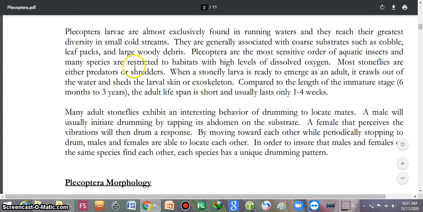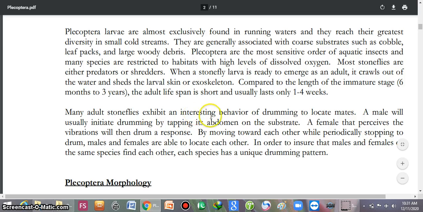Mostly stoneflies are either predators or shredders. When a stonefly is ready to emerge as an adult, it crawls out of the water and sheds the larval skin, or the exoskeleton. The adult lifespan is short and usually lasts only 1 to 4 weeks.